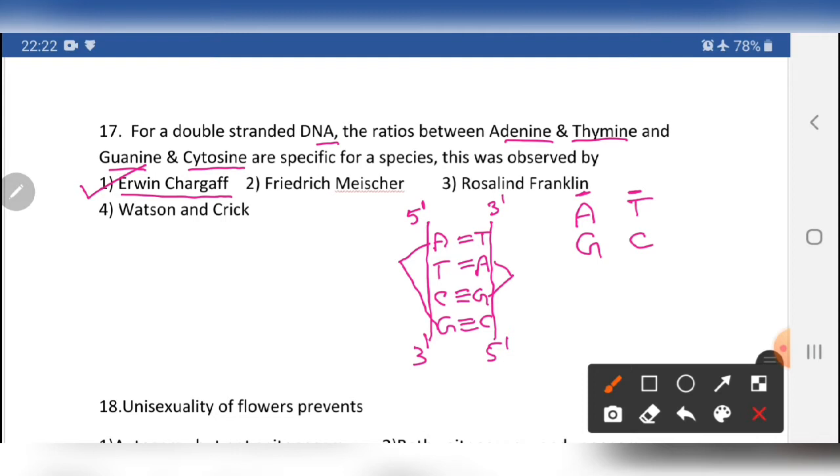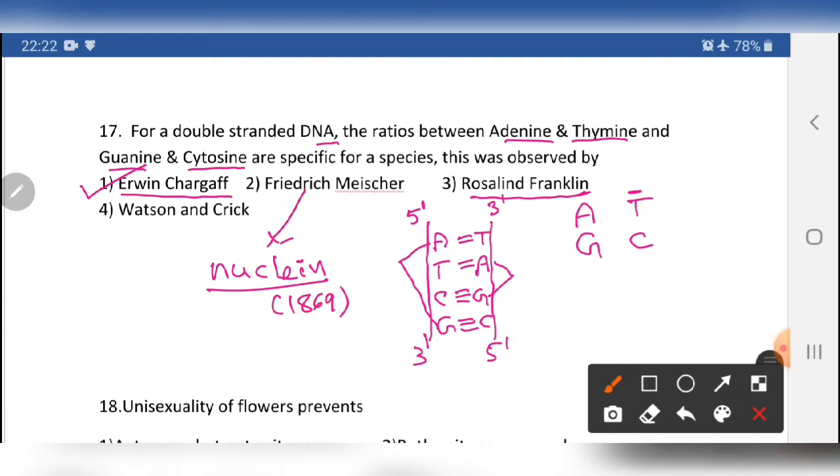What about Friedrich Miescher? Friedrich Miescher discovered the DNA. He named the DNA as nuclein, in the year 1869.